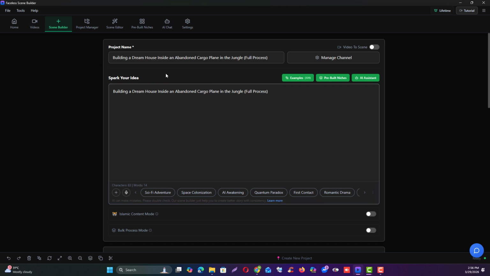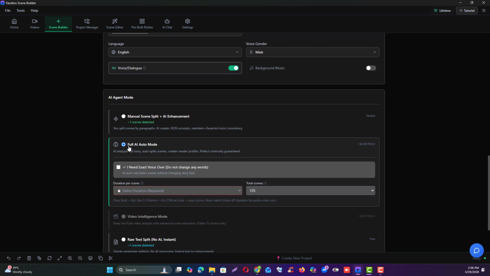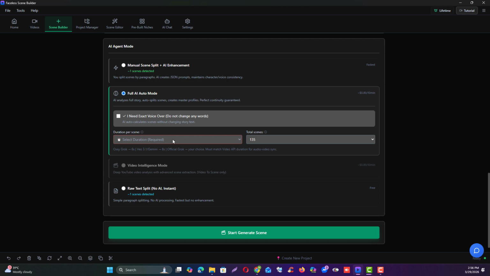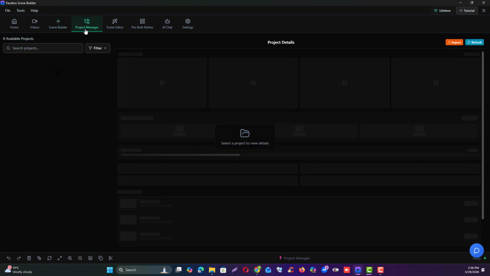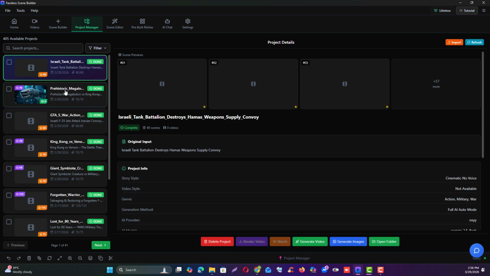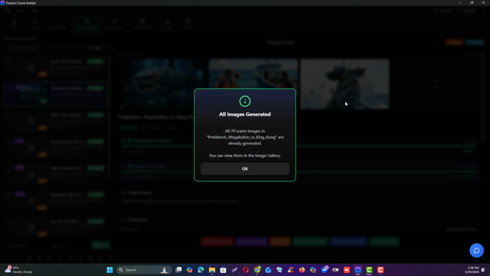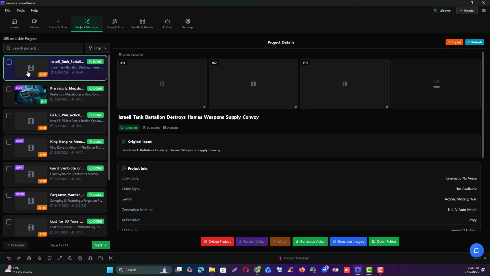Similarly, you pasted it to understand your projects. After that, you can increase or decrease the number of scenes as you like, or if you want 6 seconds or 10 seconds for a scene, you'll use that to generate. After generating the scenes, you might have 2, 3 or 4 scenes for your niche. Then you'll go to the project manager and generate images for all of them.